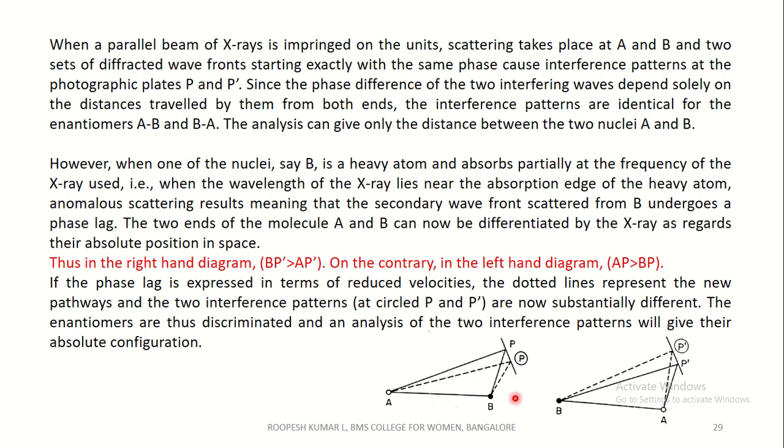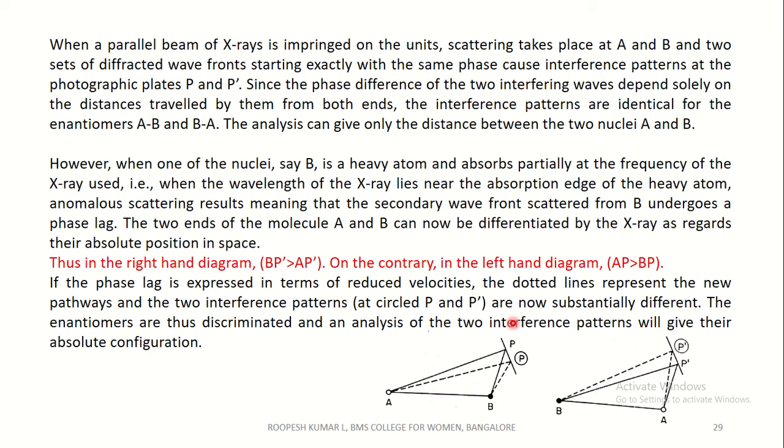On the contrary, in the left hand diagram, AP is greater than BP. That is, the scattered rays from A have to travel a longer distance than the rays from B to reach P. But because of an initial phase lag at B, the ultimate phase difference when both the scattered wavefronts reach the photographic plate decreases to that extent.